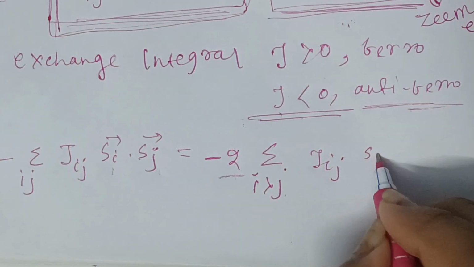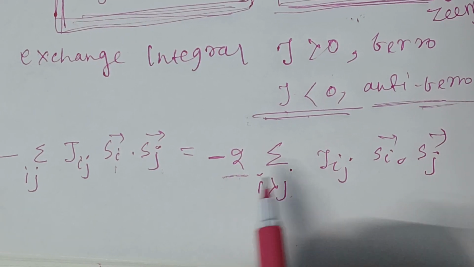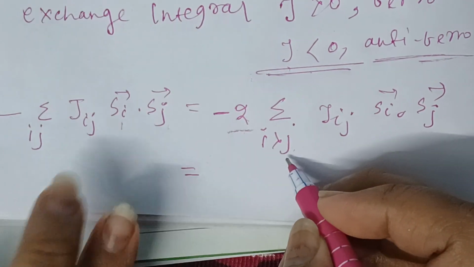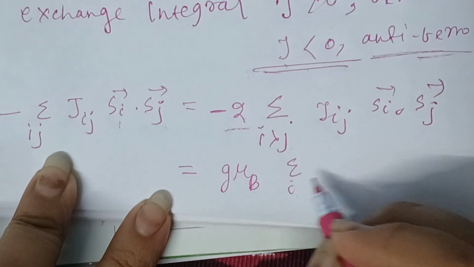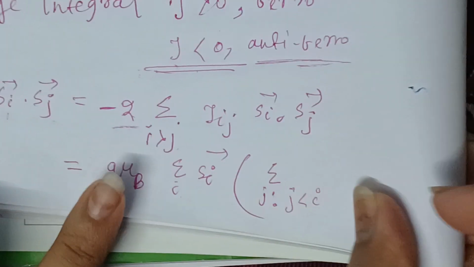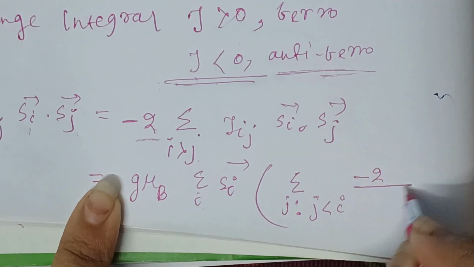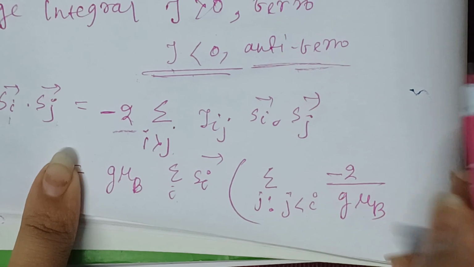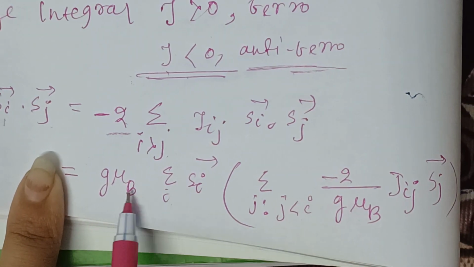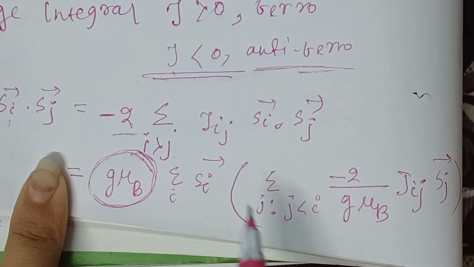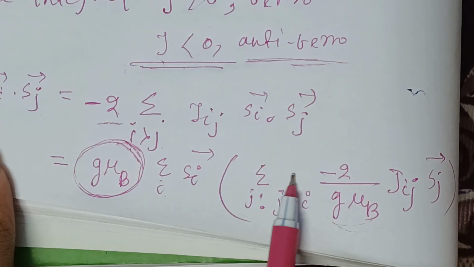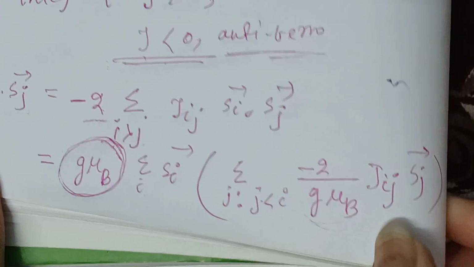It can be further written as g mu B sum over i of S_i in the bracketed sum over j, where j is less than i, minus 2 by g mu B J_ij S_j vector. Here we multiply and divide by the same factor g mu B.